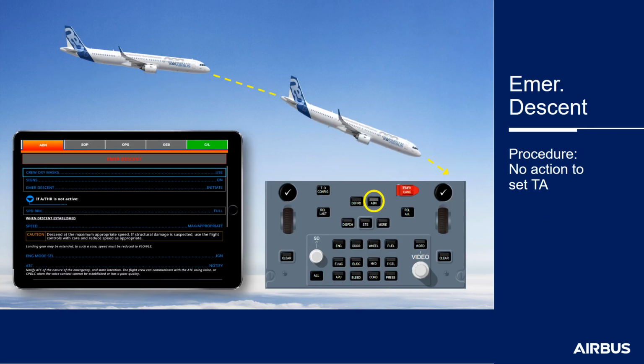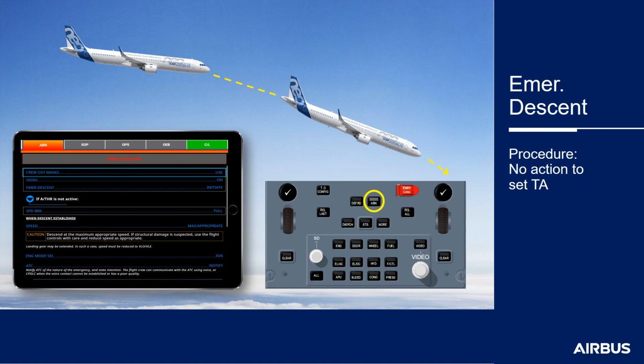If an emergency descent must be performed, the flight crew applies the emergency procedure provided by the QRH and FCOM for A320, A330 and A340, or by the ECAM for A350 and A380. In fact, this procedure does not indicate anything about TCAS.